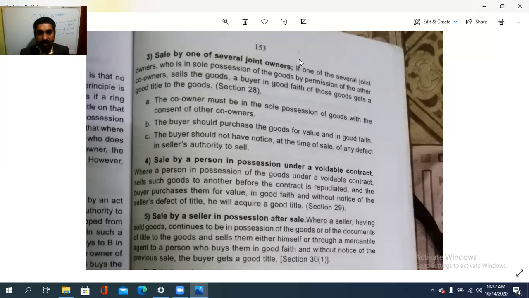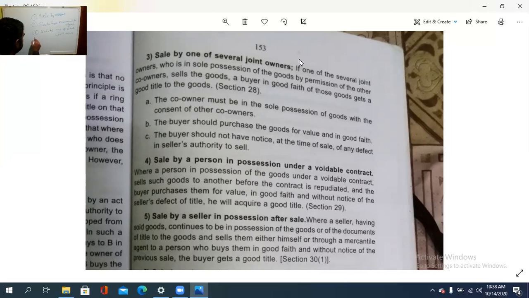Then the buyer should not have notice at the time of sale of any defect in seller's authority to sell. At the time of the sale, the buyer did not realize or was not given notice that the seller has no authority to sell. Then in such a case, what is that? Sale by one of the several joint owners in good faith, a buyer in good faith of such goods to be sold gets a good title to the goods. So this is the sale by one of several joint owners.